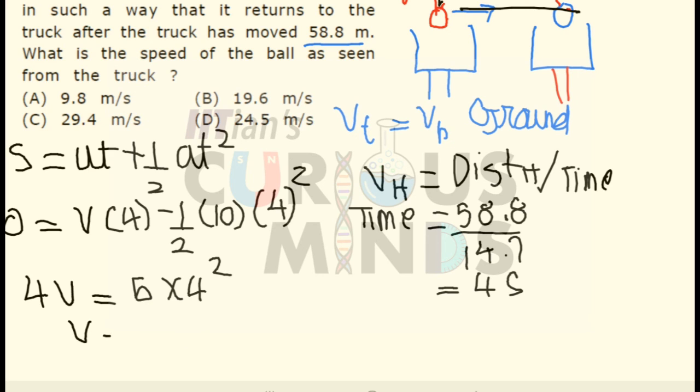So if you see, the closest option is option number B. Now why has the answer varied? Because over here we have taken acceleration due to gravity as 10, but practically the acceleration due to gravity is around 9.8. So if you substitute 9.8, you will get the answer as 19.6.